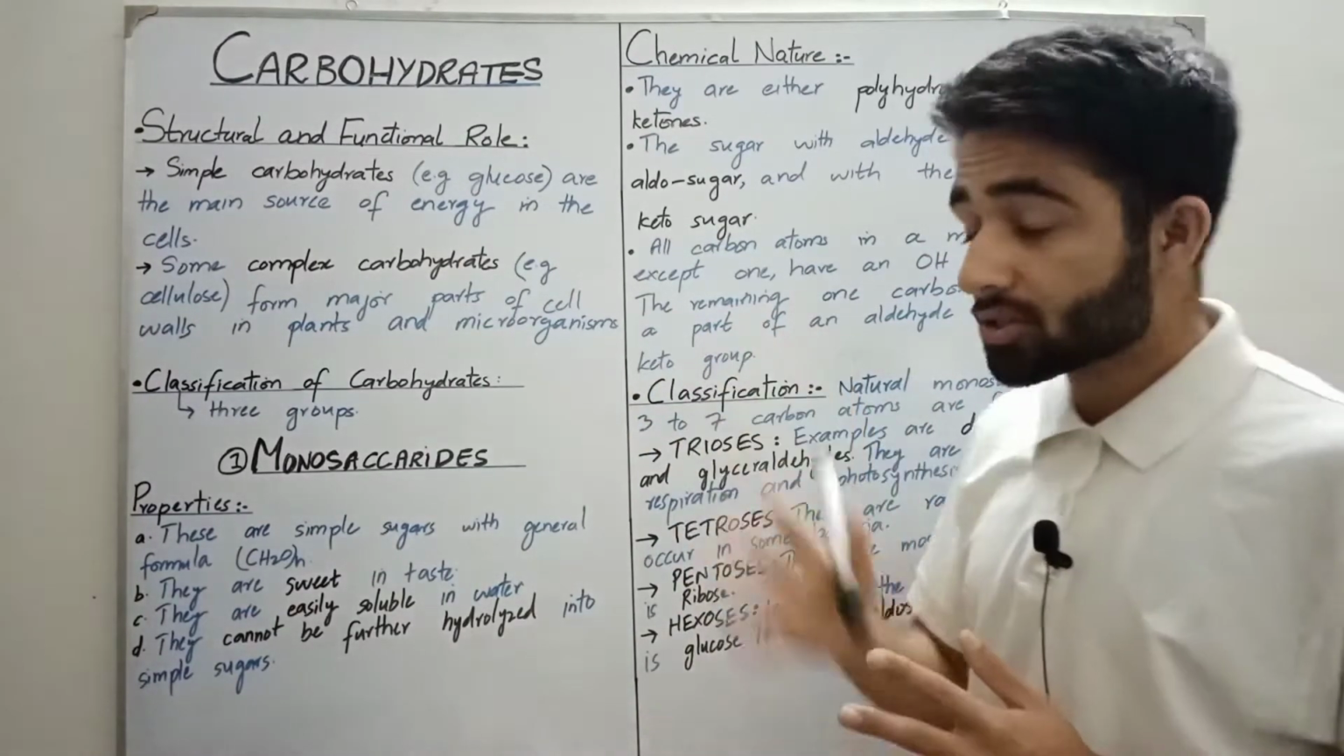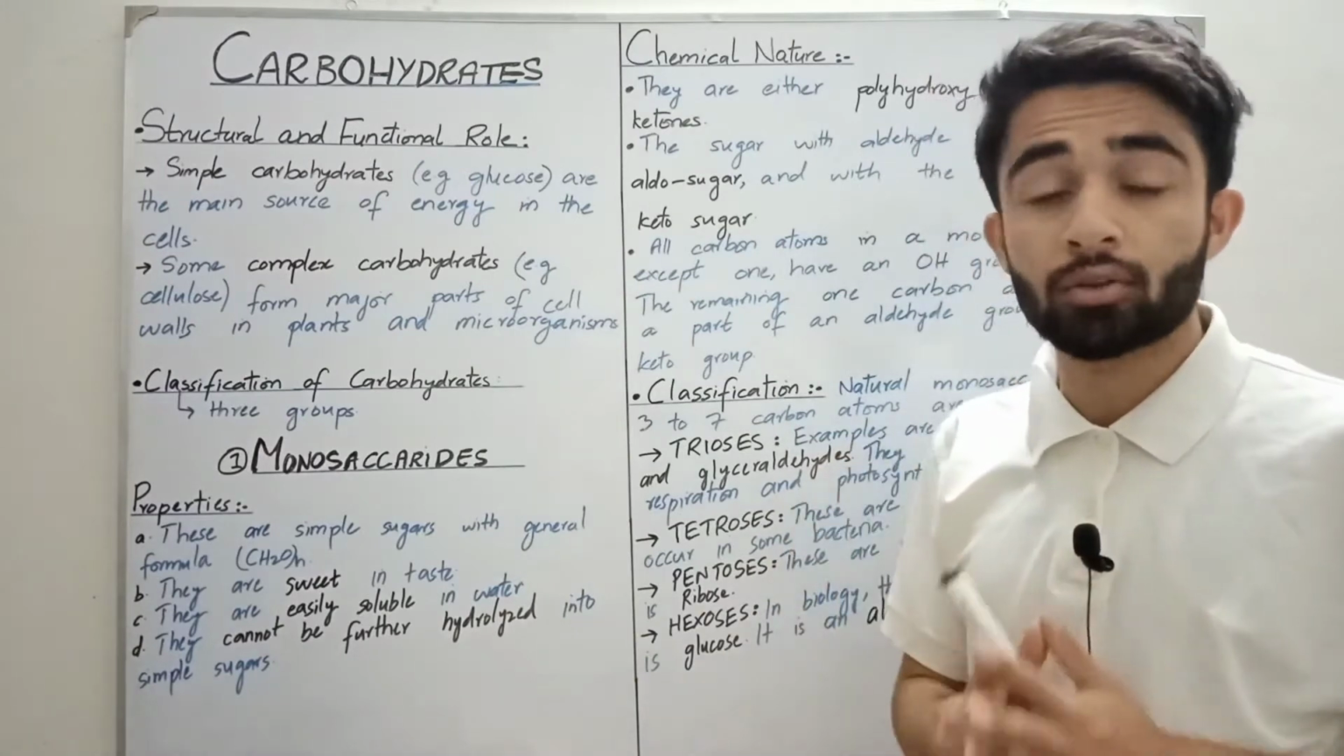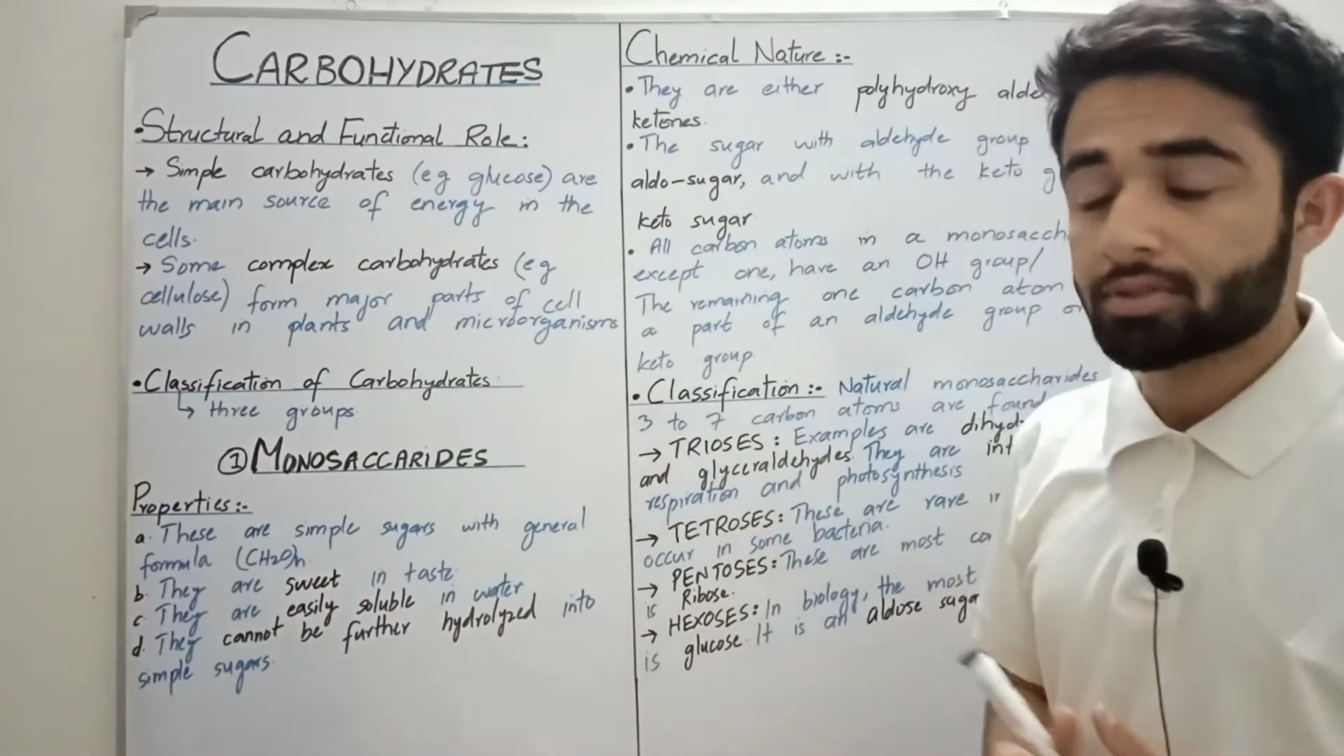Next one is the classification of carbohydrates. So there are three main groups of the carbohydrates. First group is the monosaccharides.